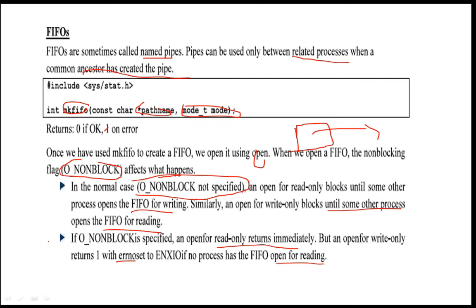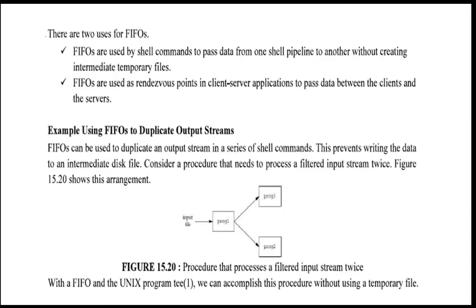Yes, and if you are opening it write-only, that time it is going to return -1 with the error number there. Okay, there are two uses of the FIFO. FIFOs are used by shell commands to pass data from one shell pipeline to another without creating intermediate temporary files. To send data between two shells, you are going to make use of FIFOs. FIFOs are also used as a rendezvous point in client-server applications to pass data between the clients and the servers.